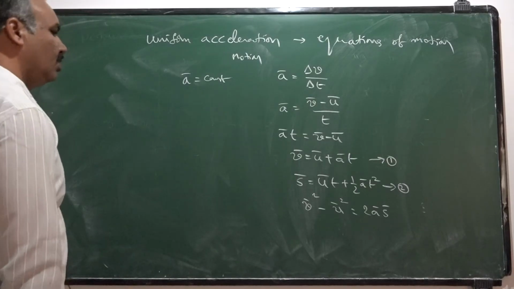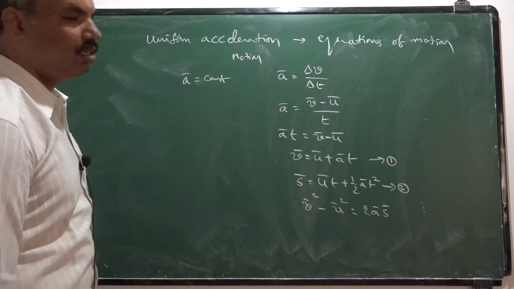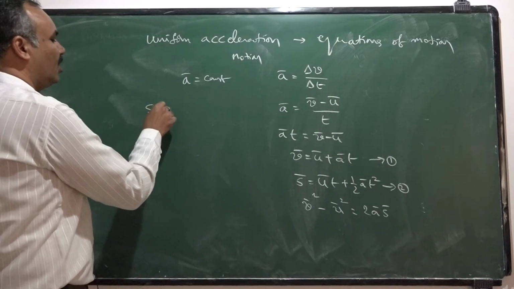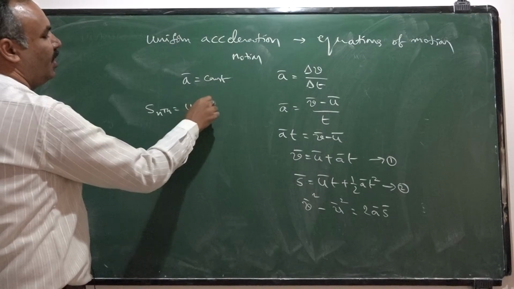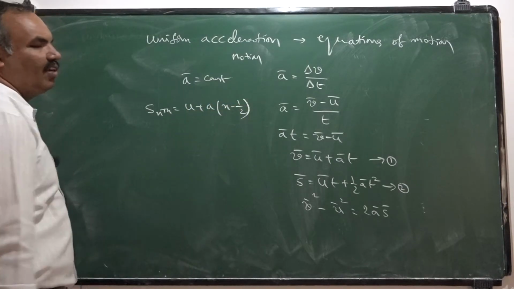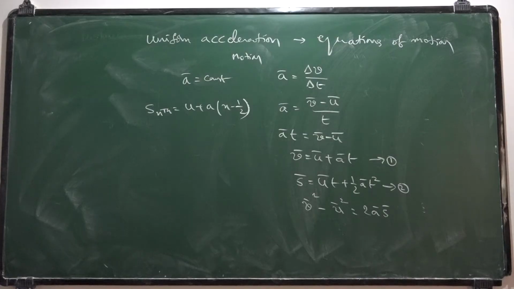Similarly, distance traveled by the particle during nth second of its journey, Snth is equal to U plus A into n minus half. Likewise, we can have different equations which are representing uniformly accelerated motion of a body. For example, an object is thrown vertically upwards from ground.